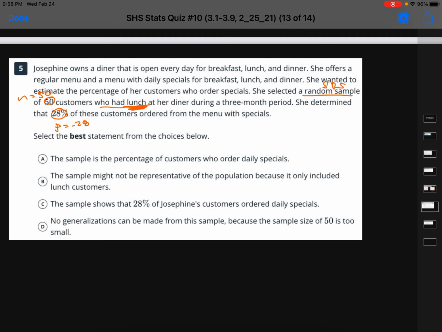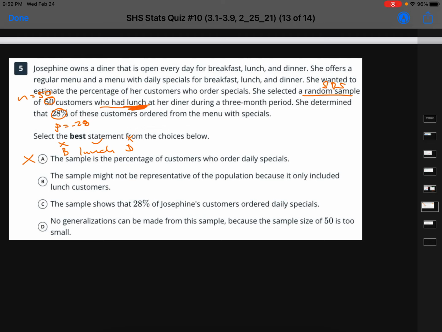A. The sample is the percentage of customers who ordered daily specials. That's partially true, but not the best one, because remember, the sample is actually a lunch sample. So it's not breakfast and it's not dinner. It's just the lunch people. So that's not the best statement.